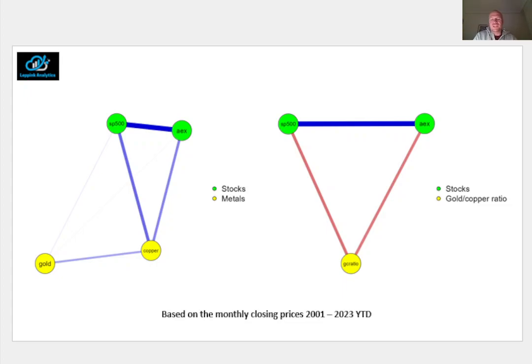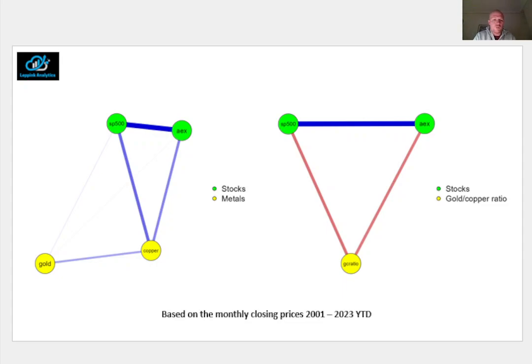The nodes represent the different subjects in each network, whereas the lines represent correlations, with lines in blue indicating positive correlations, lines in red indicating negative correlations, and thicker lines representing stronger correlations than thinner lines.